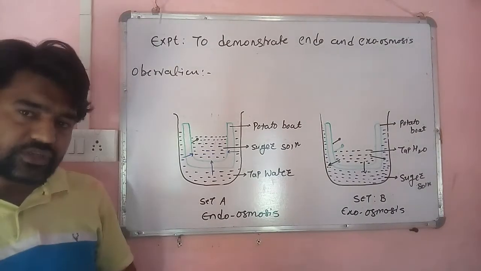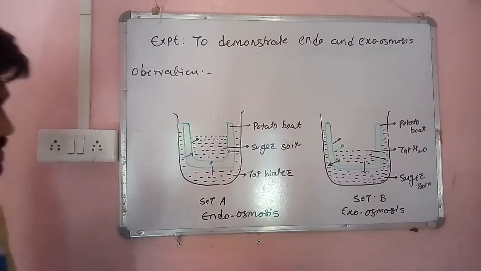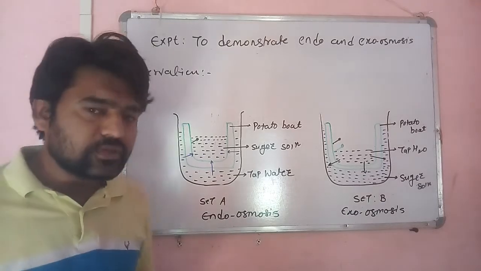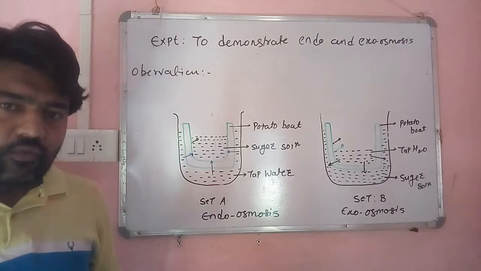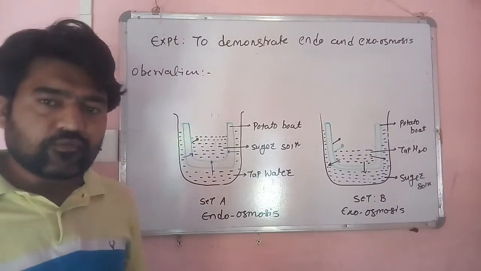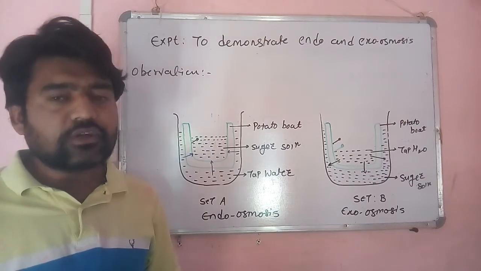Now the question is why it happens. Okay, so friends, in order to understand why it happens, we must know some physical properties, like what is meant by diffusion, what is meant by osmosis, what is diffusion pressure deficit, what is diffusion pressure actually, what is osmotic potential.